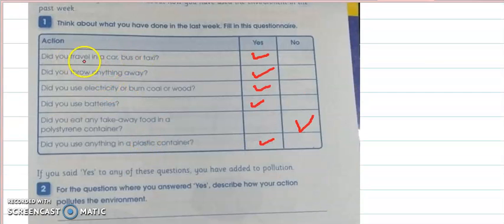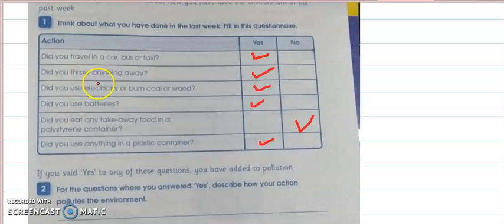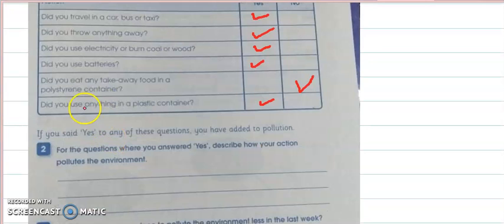For example, for the first activity, traveling by car, bus or taxi uses fossil fuel that makes the environment dirty and releases carbon dioxide. Throwing garbage away makes litter. Litter makes the environment dirty. Using electricity will increase the use of fossil fuels, so it will increase the amount of carbon dioxide.